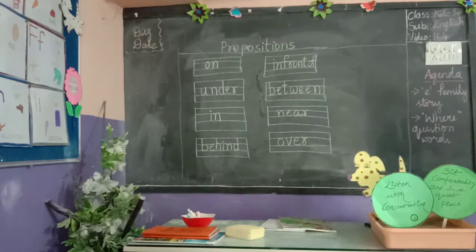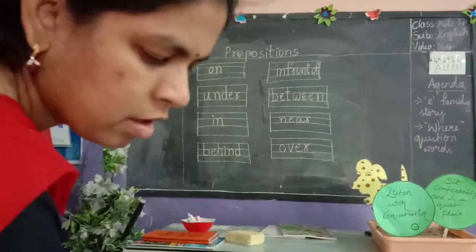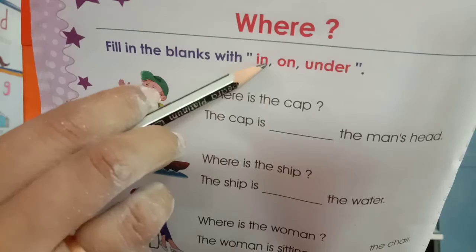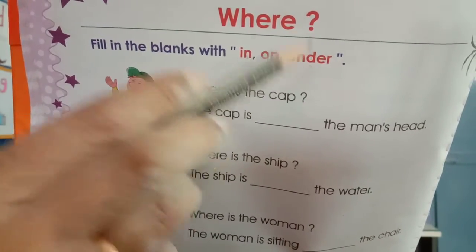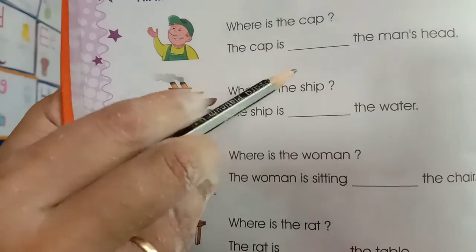Take out page number 42, children. Page number 42. Fill in the blanks with in, on, under. Where is the cap?